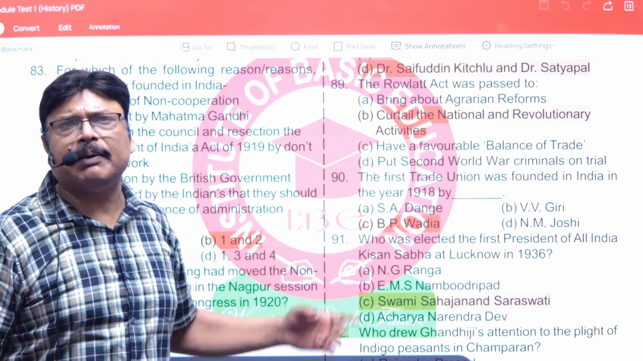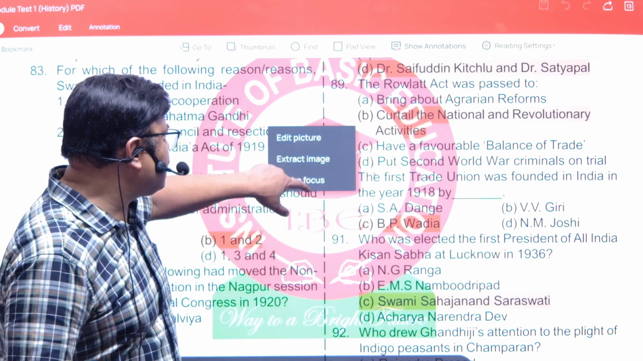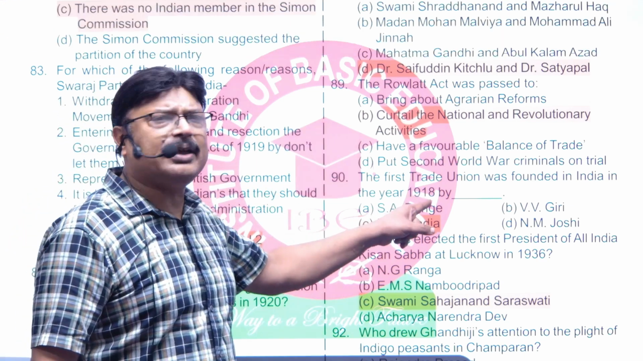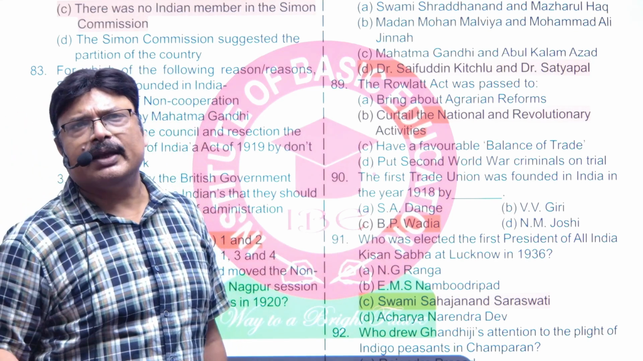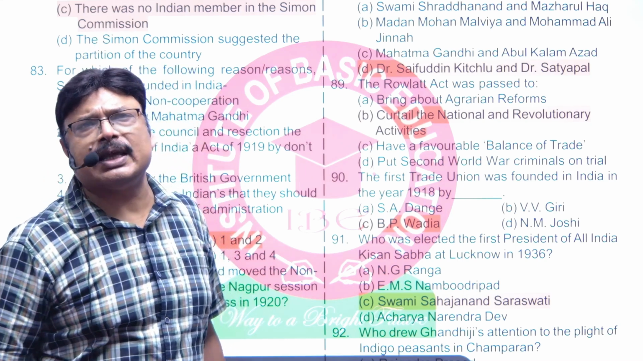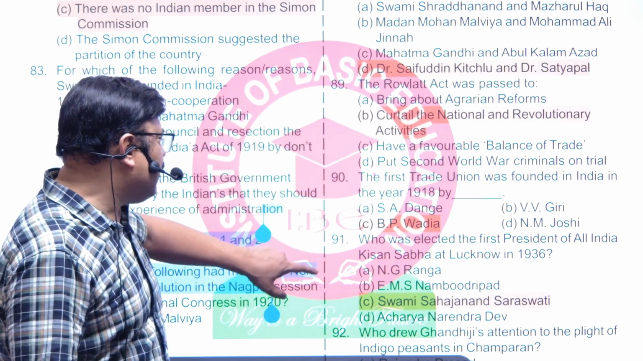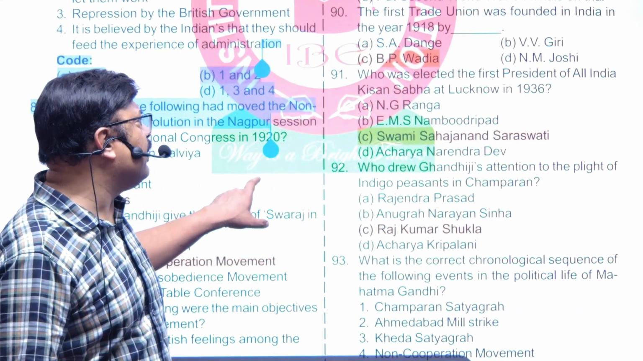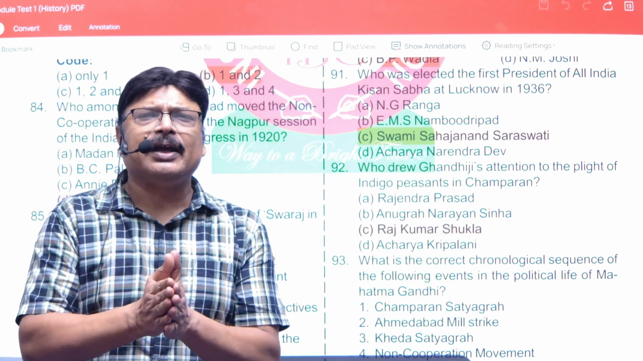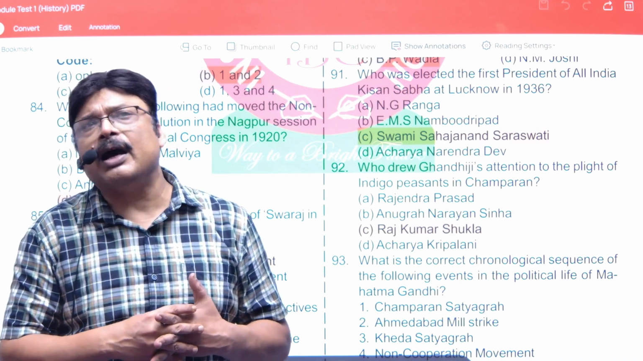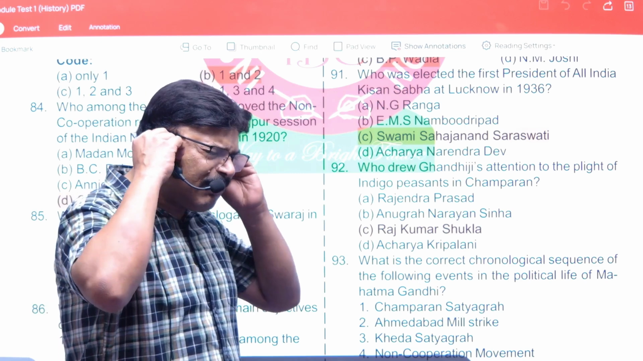If you know the real name of the act, you would answer it very well. Next is the first trade union founded in India: 1918, Madras Labour Union, founded by B.P. Wadia. It was the first labour organization in India in the true sense. Next one is, who was elected the first president of All India Kisan Sabha? Obviously, Swami Sahajanand Saraswati was the president and Mr. N.G. Ranga was the secretary of this.